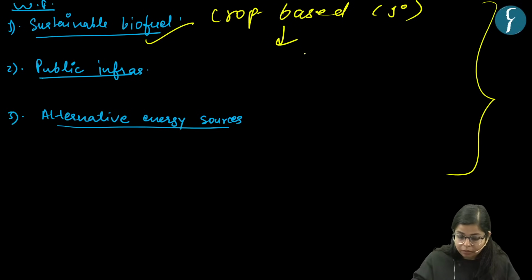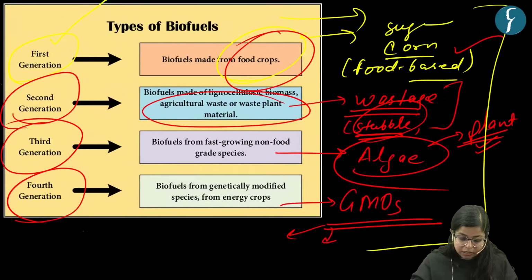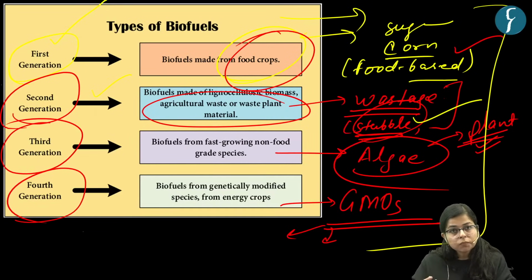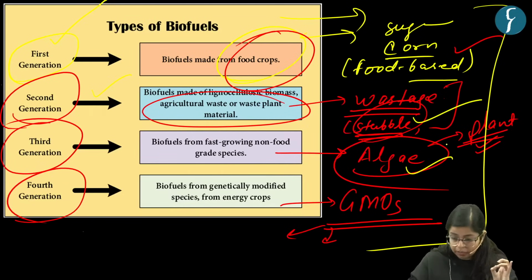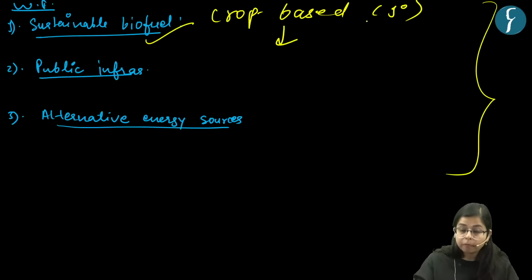These could be, as we already saw, second generation biofuels utilizing agricultural waste, such as stubble, which would also mean higher income for farmers and reduced pollution. They could move towards algae, and the government should move towards GMOs. These are more sustainable alternatives to first generation or primary biofuels.